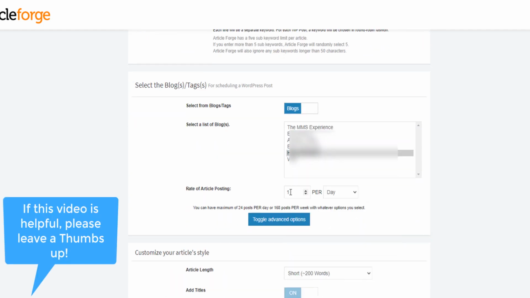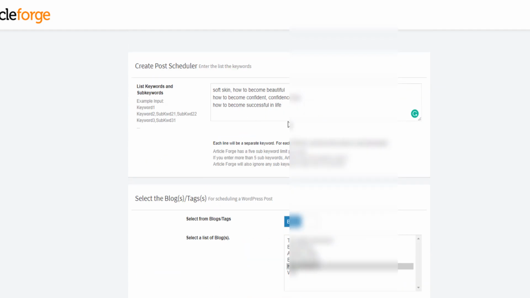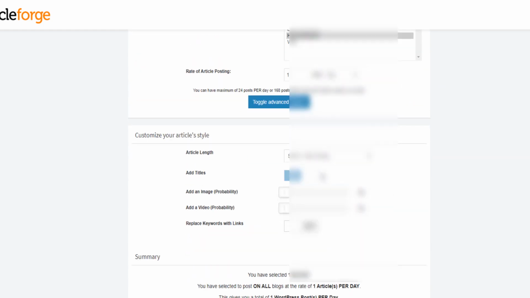If it's 2 articles per day, you specify. The limit is 24 articles per day on a specific blog, I think that's the limit Google probably allows, and 168 posts per week. So I have 3 posts, I will just select 1 article per day.